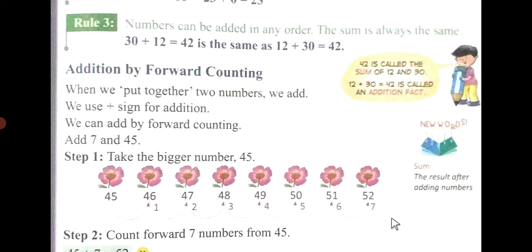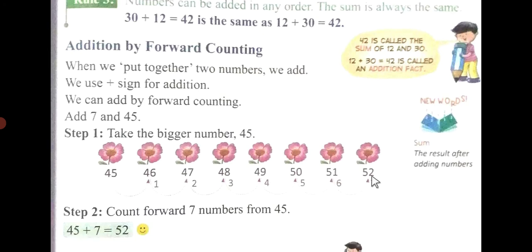So when you add these 7 to 45, you will get the answer 52.